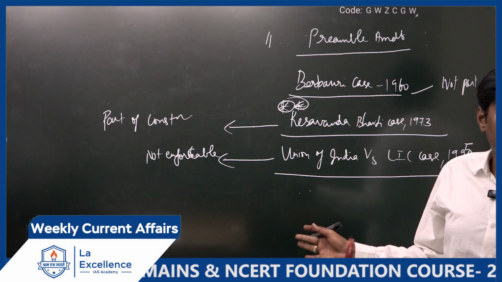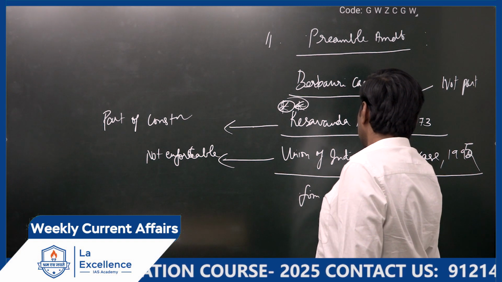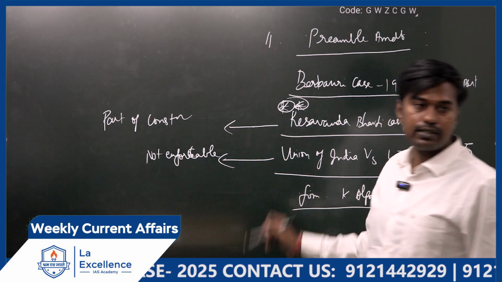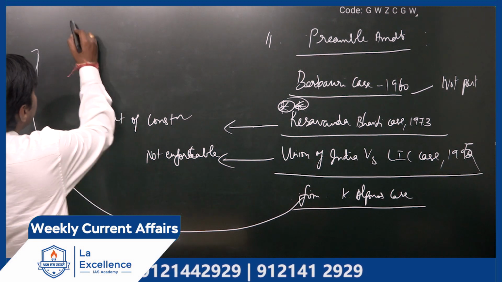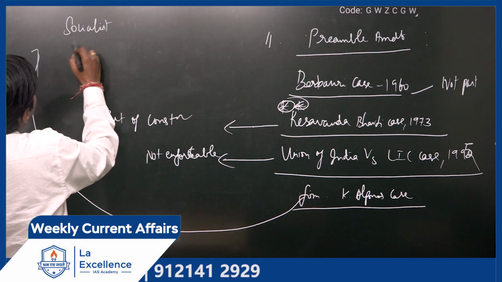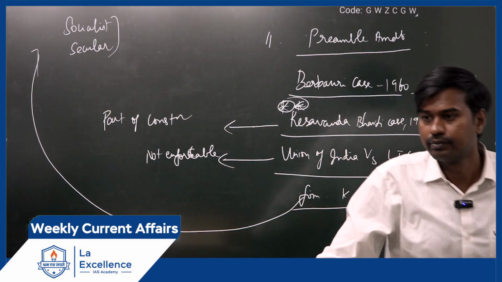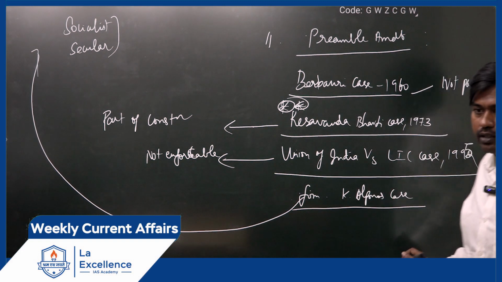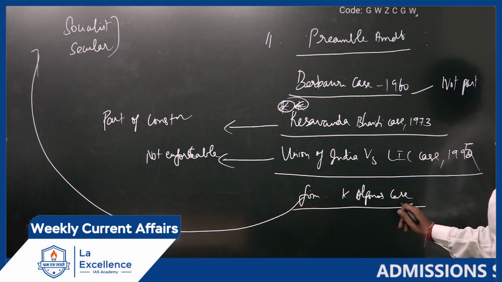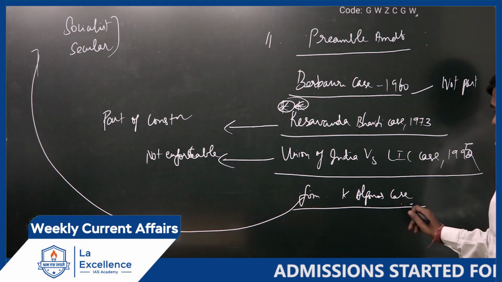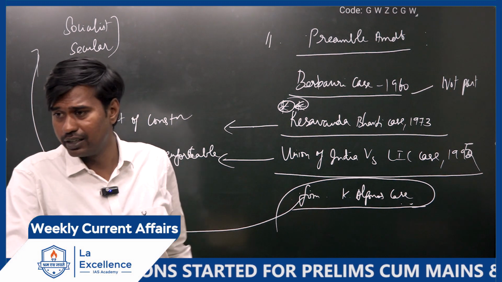That is the Alphonse case. That is a recent one. Former minister, K. Alphonse. Recently, this minister has filed a petition in the Supreme Court. He has asked for removal of the words socialist and secular. Is it Alphonse or Subramanian Swamy? I think it was Subramanian Swamy who applied, not Alphonse. Okay, I'll check it and tell you.